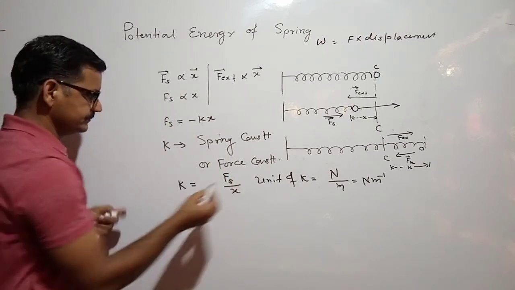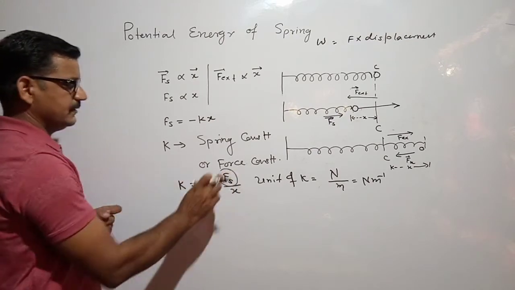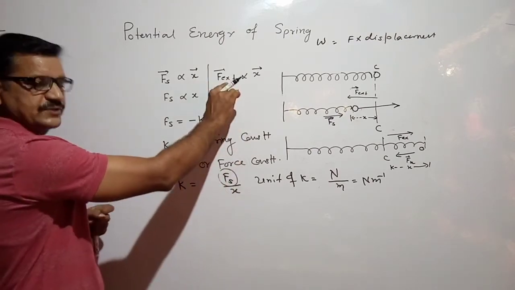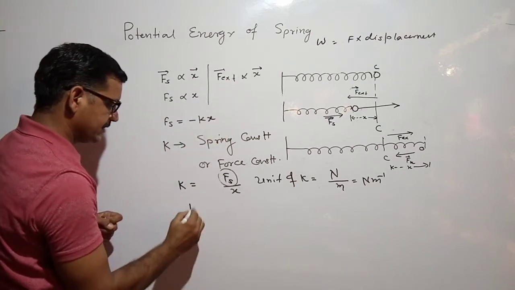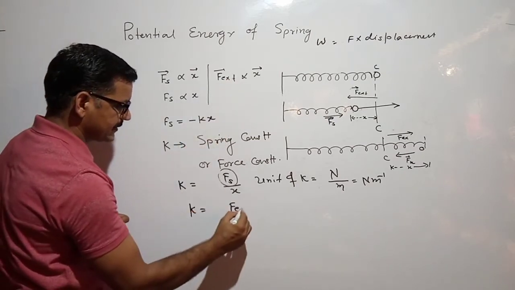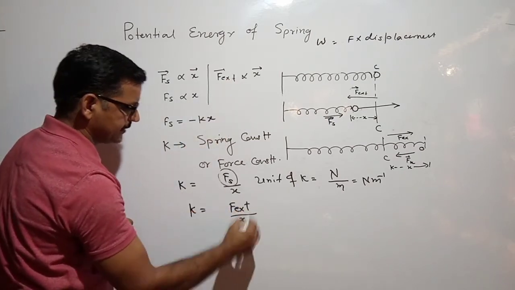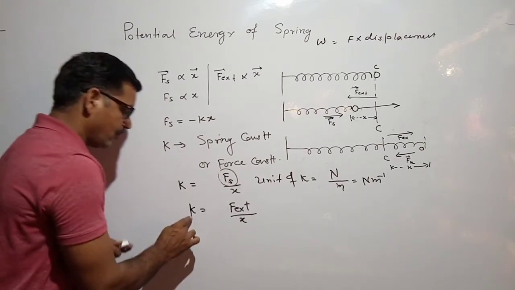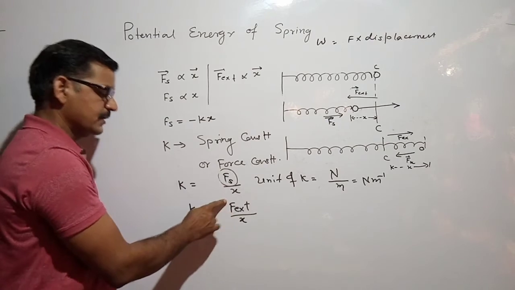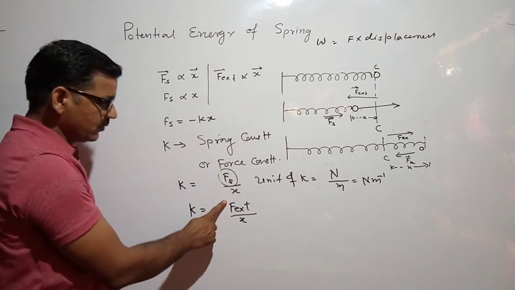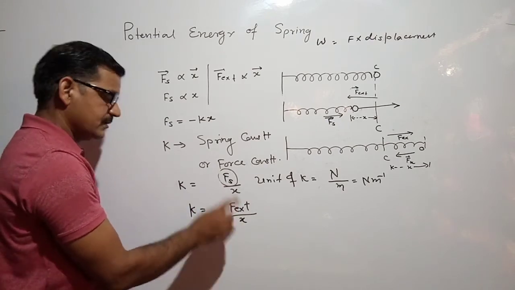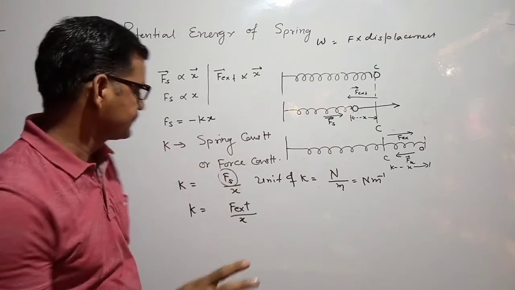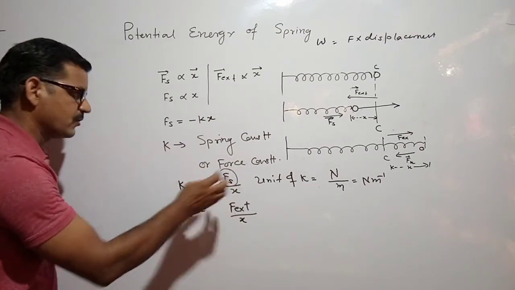We know this spring force is equal and opposite to the external force, so we can also write it as F external over x. Now what does it mean? It means the spring constant is the force required to compress or stretch the spring by unit displacement. So this is the spring constant.